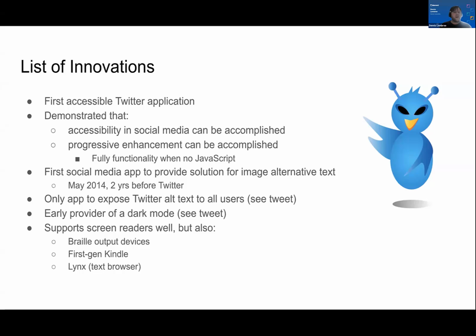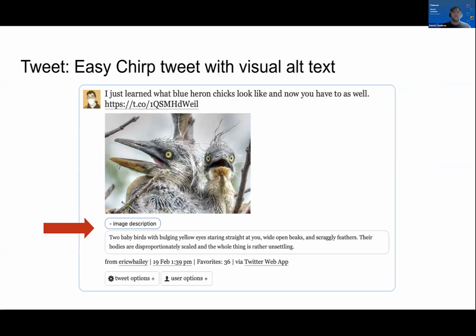It's an early provider of dark mode, and it supports screen readers, of course, but also really works well with Braille output devices. It works with the first generation Kindle, even text browsers like Lynx. So here's a screenshot of a tweet on EasyChirp showing an image with a description, and any user can view that image description, which may help any user.